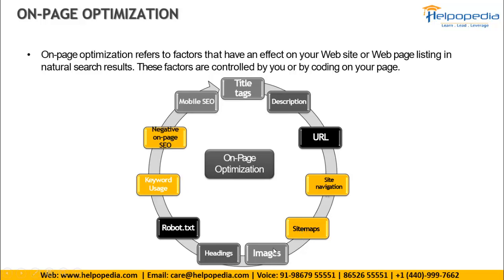Now the next thing is images over here. Say we are using our primary keyword in all the important places. The same way we have to use it in the images. So now you might say, how can we use text in images? Because an image is an image where we cannot write anything. So how does all this work? How do we write our primary keyword in the image?